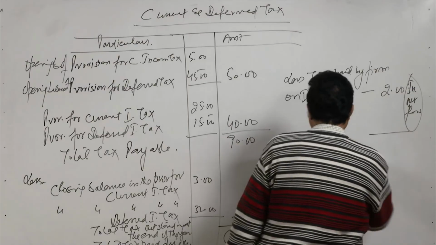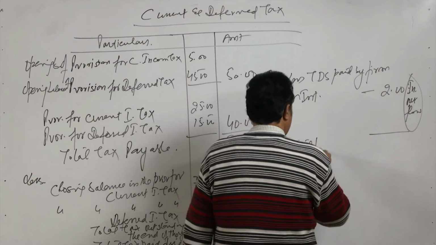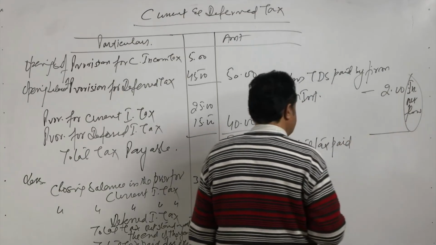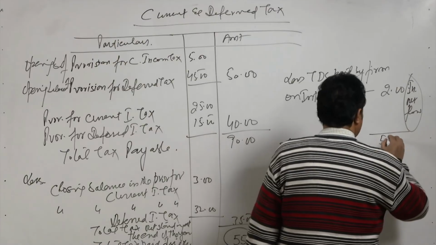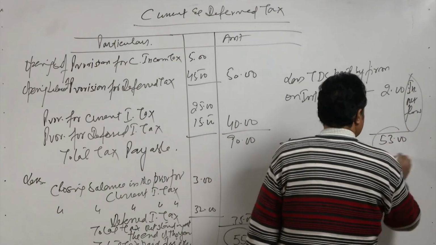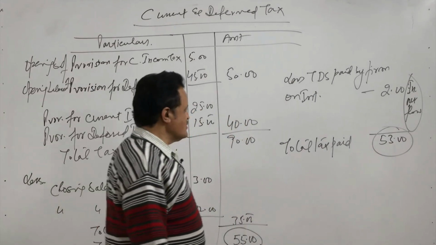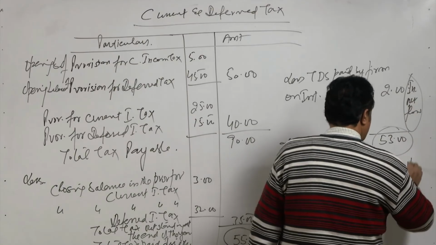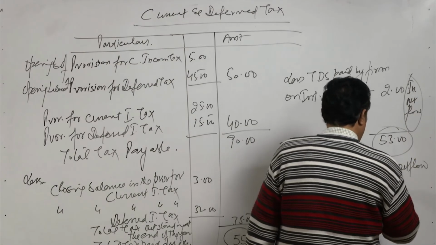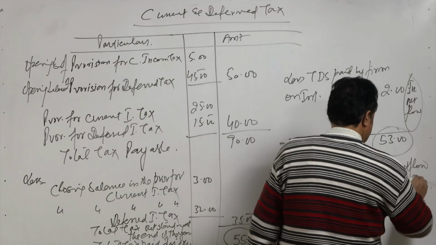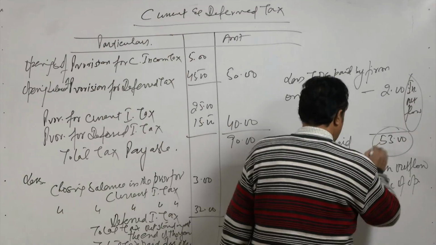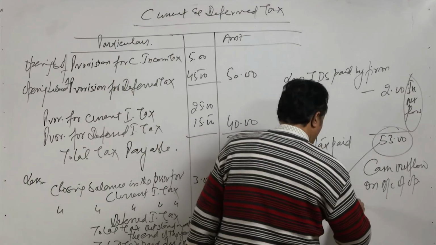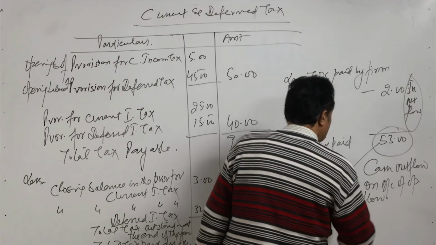So, actually the total tax paid, or total cash outflow on account of the total tax paid, is 55 minus 2, that is 53, and this particular amount, 53 lakhs, is called the cash outflow on account of operations. So, this is the operating cash flow. You can call 53 lakh the operating cash outflow.